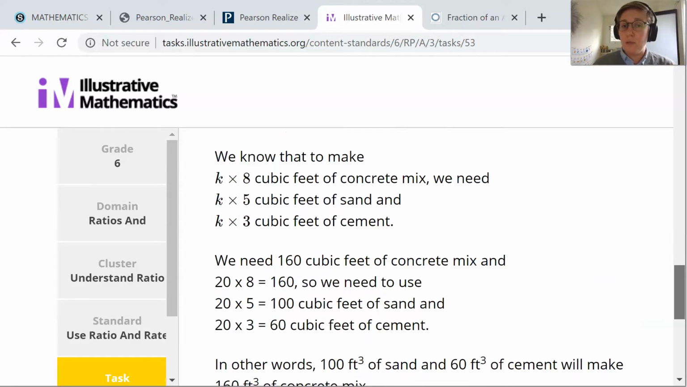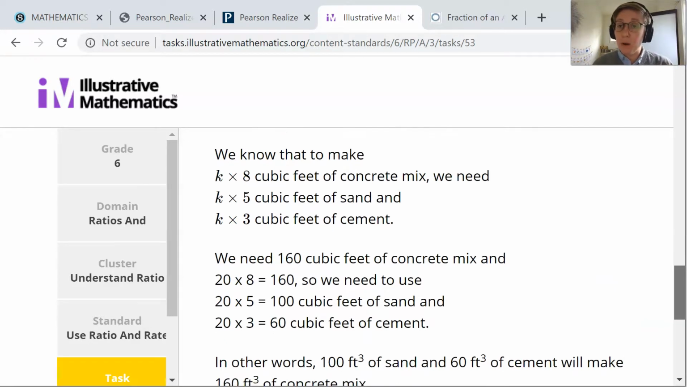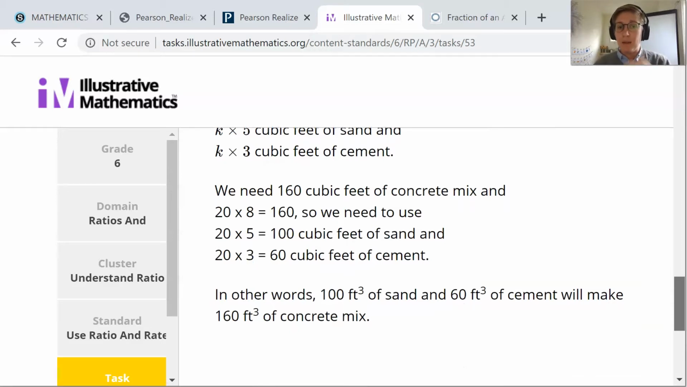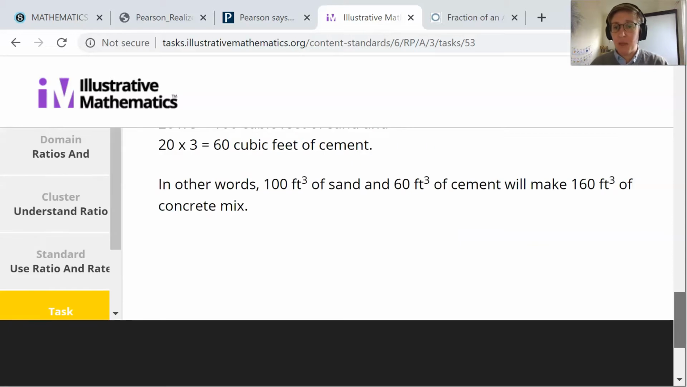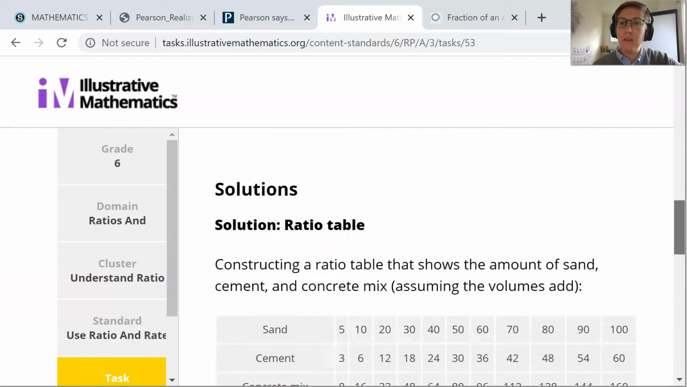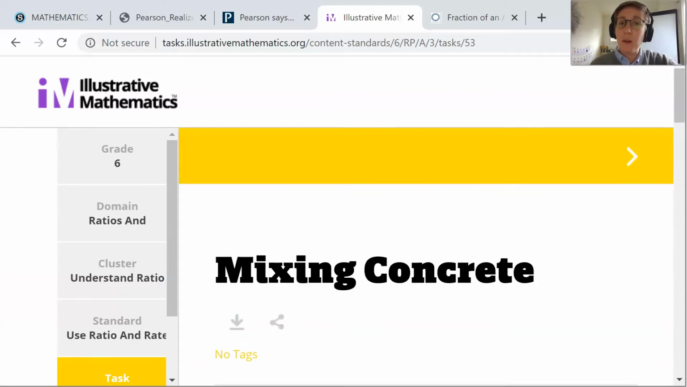They also have another way of solving this, using a scale factor. That's more how I thought about it personally. I used 20 as my scale factor. I scaled up my 8, scaled up my 5, and scaled up my 3, and got my total. So if I was a student at home without a teacher working with me, I could look down here and see how they solved it and compare it to my own.